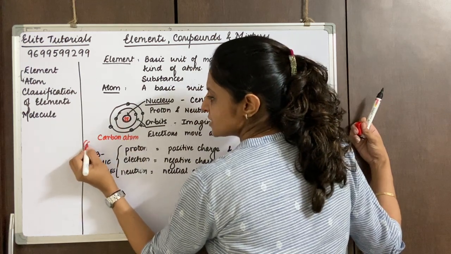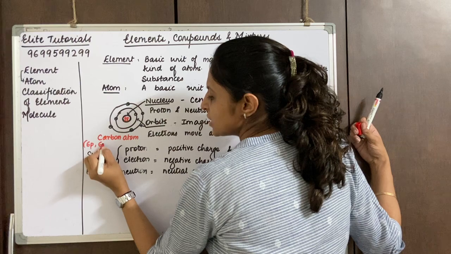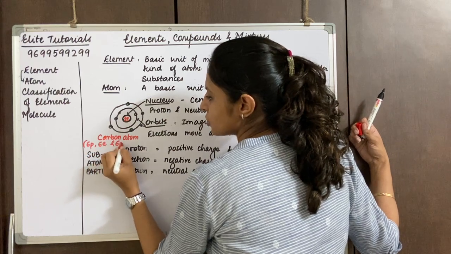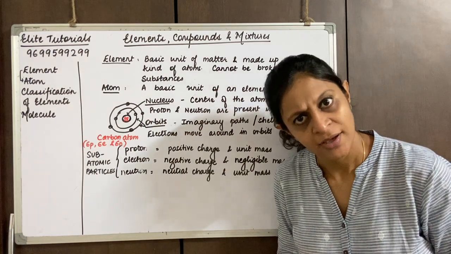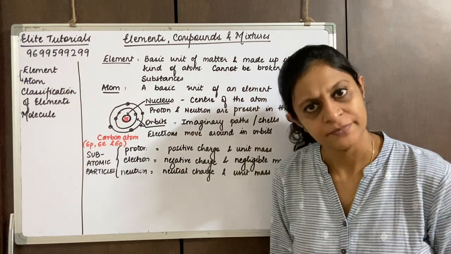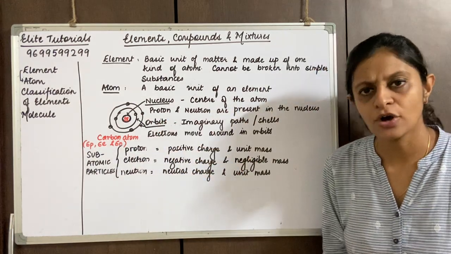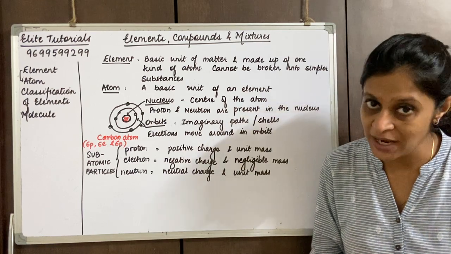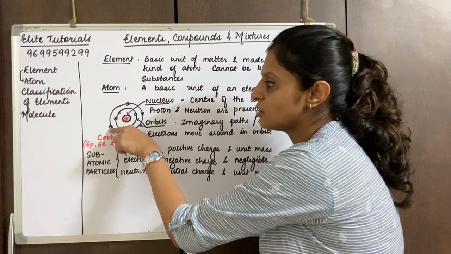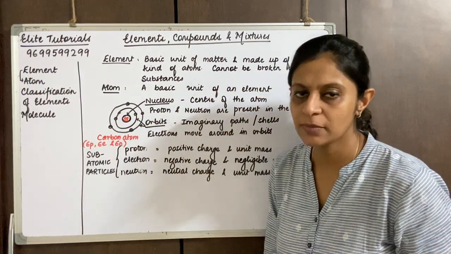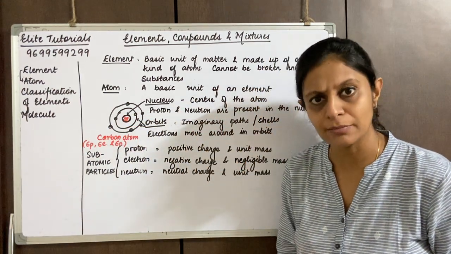Okay, so it has 6 protons, 6 electrons and 6 neutrons. I hope you have understood this very well, to be on the safer side. Perfect. So they will ask you to draw an atom and label its parts, so you know what the parts are. You say this is the electron. But make sure you are very careful with the numbers.